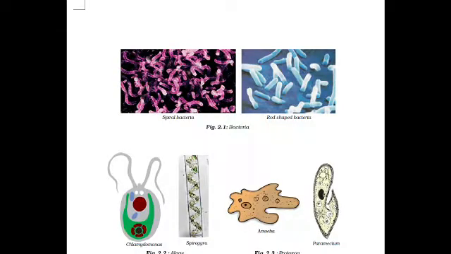Now you can see some of the diagrams here. First of all, you can see spiral bacteria, bacteria you can see under the microscope. Then rod-shaped bacteria, the shape of the bacteria is just like a rod. Then Chlamydomonas, you can see just like that. Then Spirogyra,